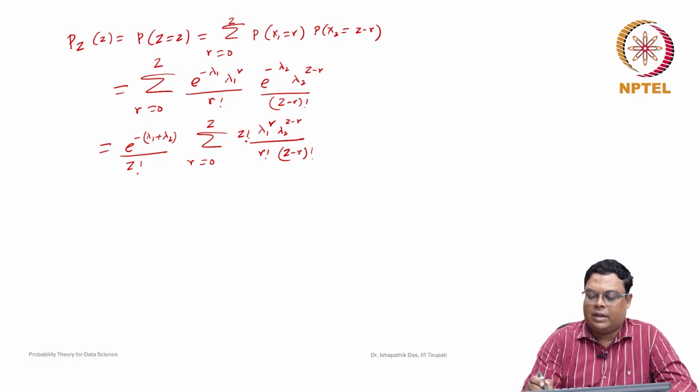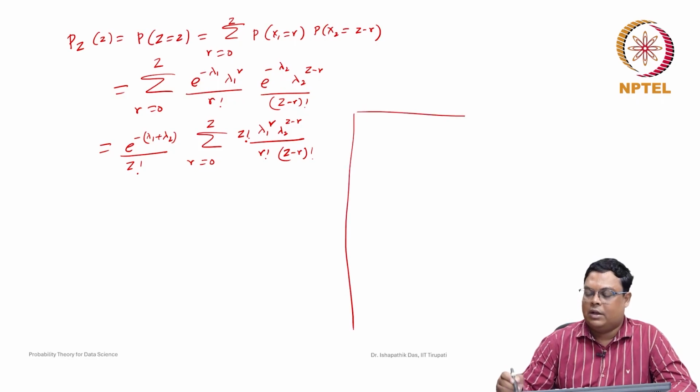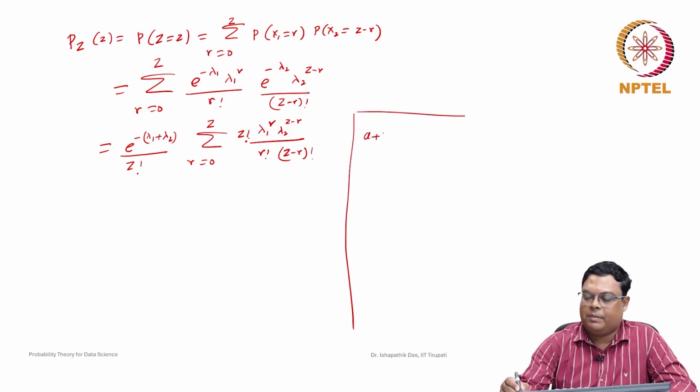Now what is this value? You can know that this is the binomial expansion. Suppose you want (a plus b) whole to the power n. This can be represented as the summation of r from 0 to n of n factorial by r factorial, n minus r factorial, a to the power r and b to the power of n minus r.